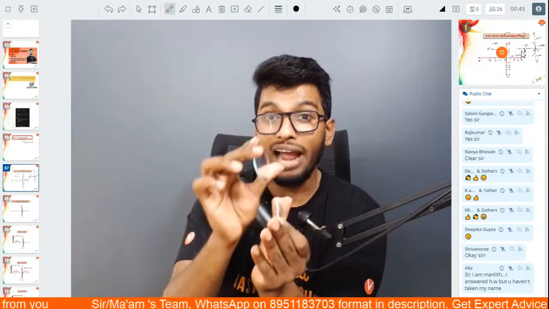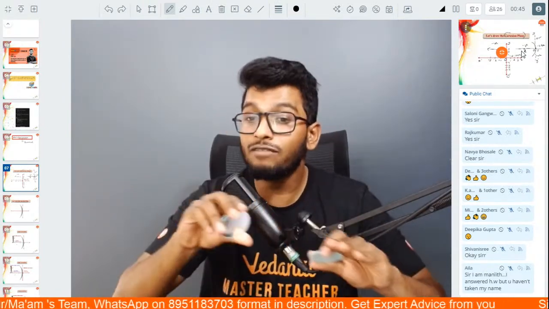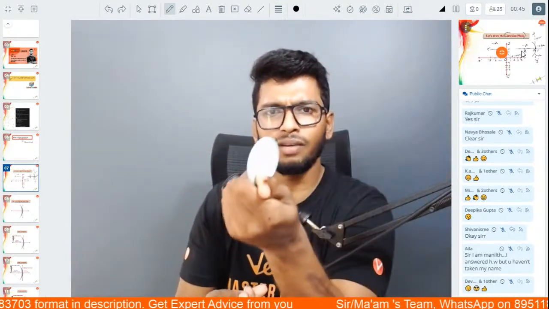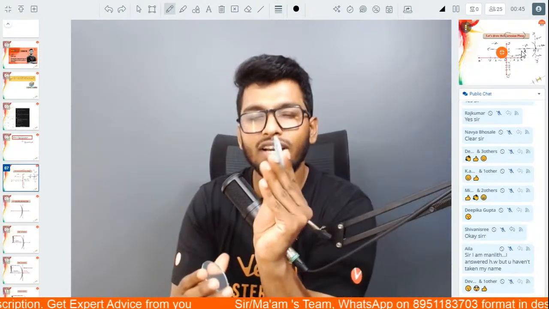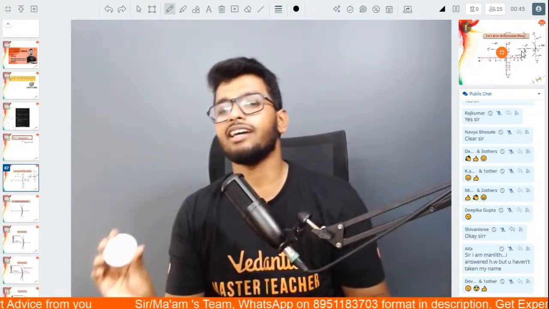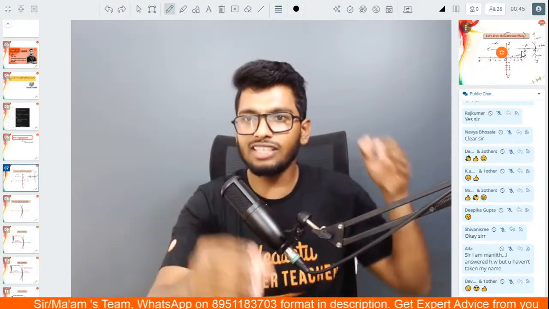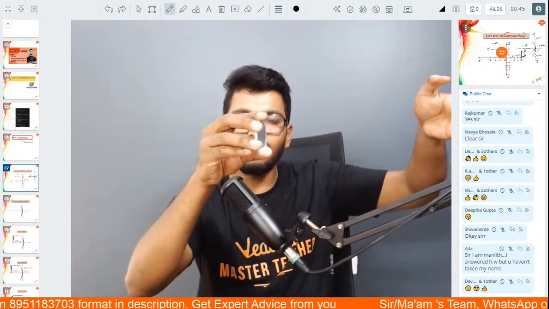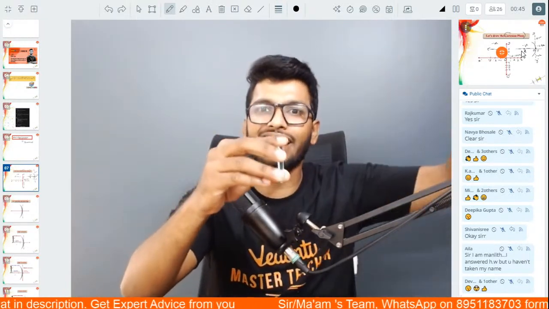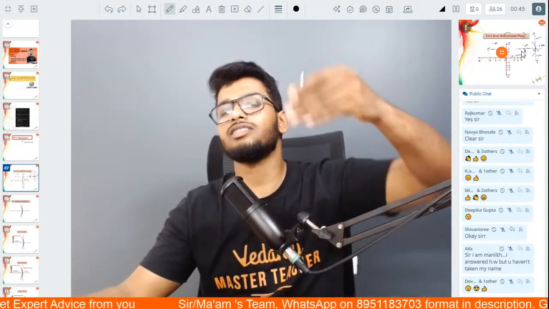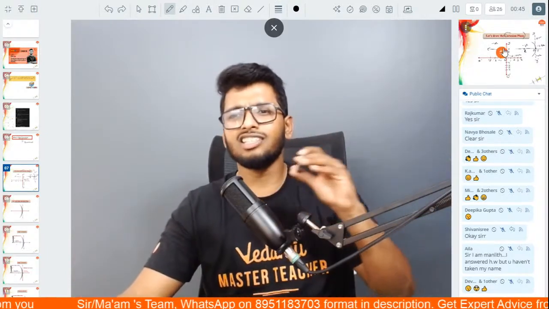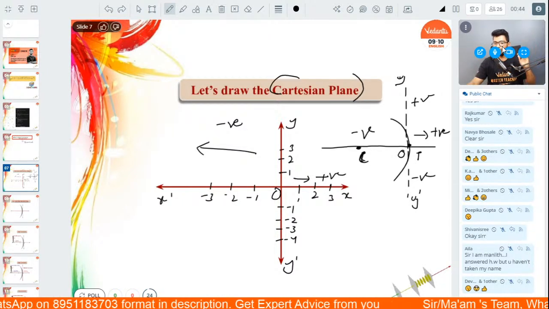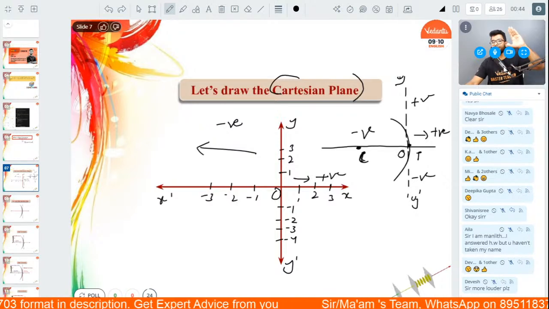The reason why we do this is to keep everything normalized. It is not that I can't turn this mirror towards the right. The only reason we keep it this way is to standardize everything. So when you keep the mirror facing the left hand side, all distance in front of the mirror is considered negative, behind the mirror is considered positive. There's nothing wrong in turning the mirror, but we don't do it because we want to standardize everything. Is that clear, people? So always keep it like that.